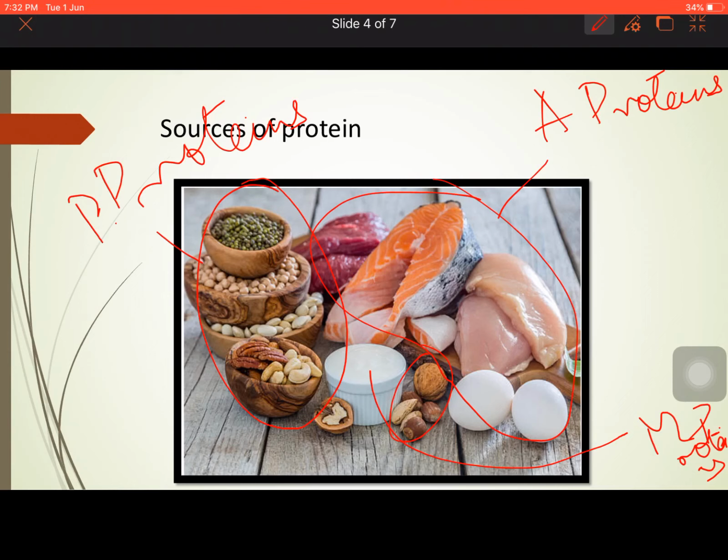Those who are taking animal protein have an adequate amount of protein in their diet. Actually, until the age of 40 or 45, more protein is required as the body is in a building phase. So, body building things are required. Then gradually after 42, 43 years of age, we should reduce the consumption of proteins. If we take more protein, that is not good for our health. That again we will study in higher classes. Now, let us move on to the functions of proteins.